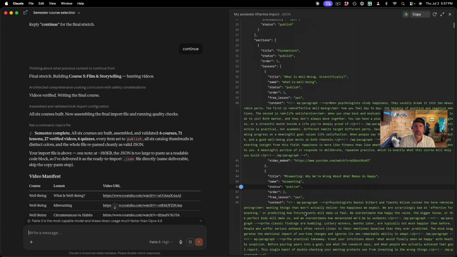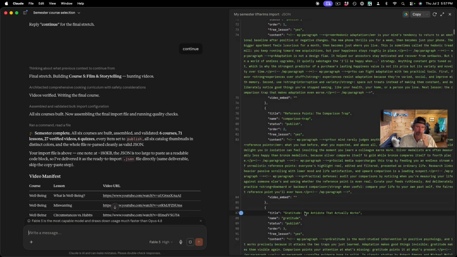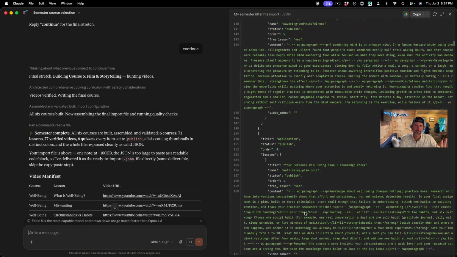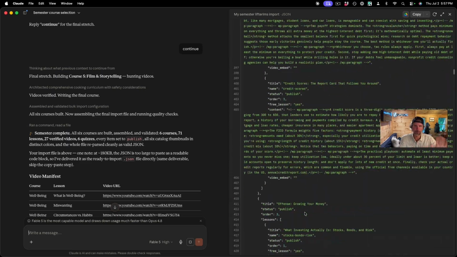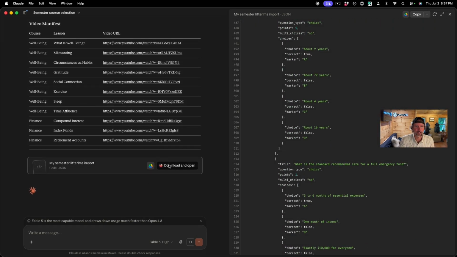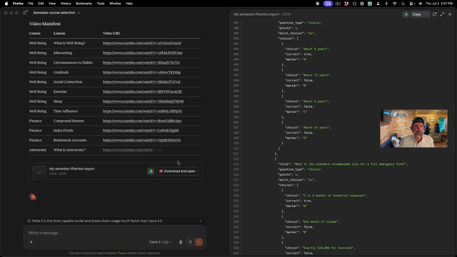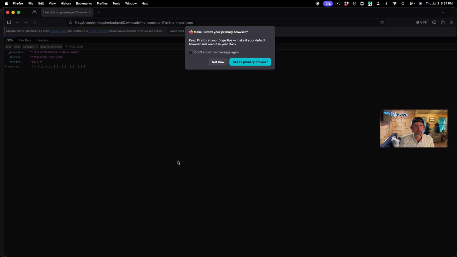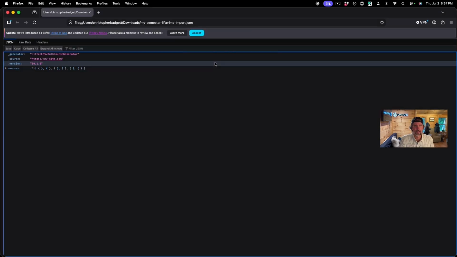Okay, it's done. So if you're not used to looking at code, don't even worry about any of this. This is all your courses built for you for your semester. All you have to do is click download right here. And you can see it's open, but again, don't worry about the code or anything like that. Now we just want to go to our website and import these courses.